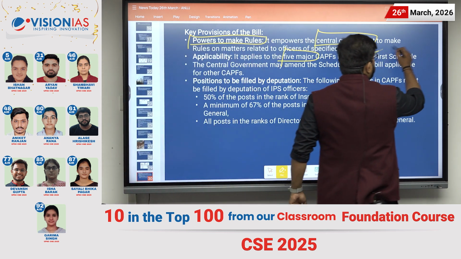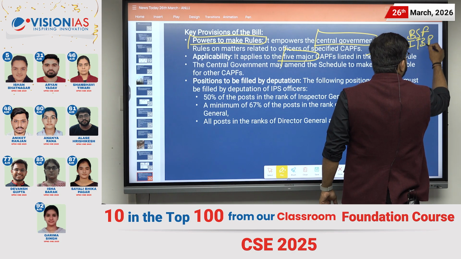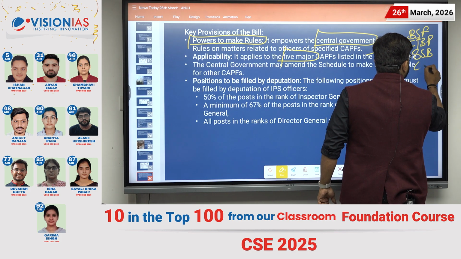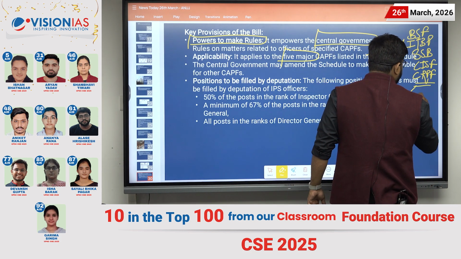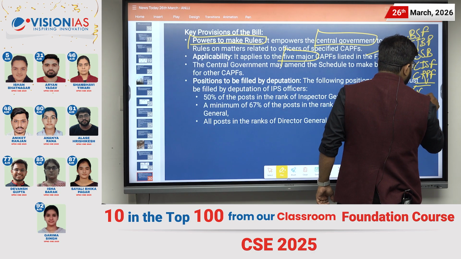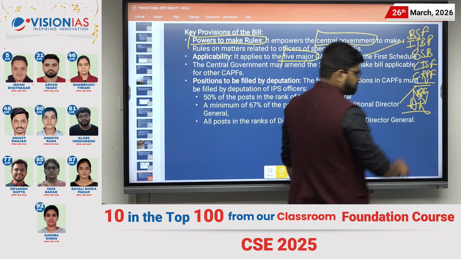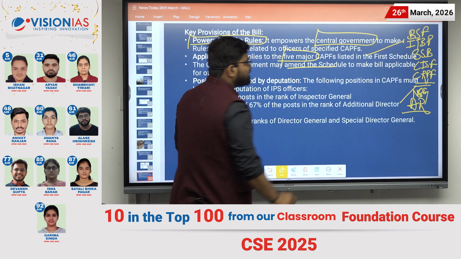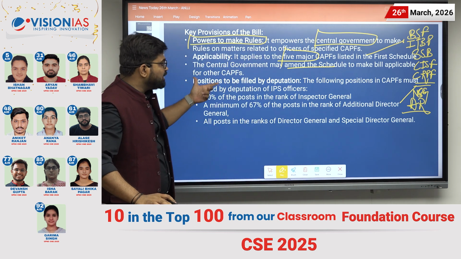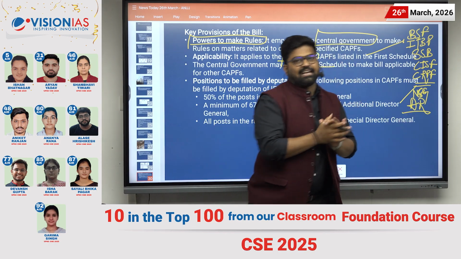It includes BSF, ITBP, SSB, CISF, CRPF. So 2 more CAPFs are remaining, that is NSG and Assam Rifles. But the bill says that the central government may amend the schedule to make the bill applicable to the other CAPFs as well, that is NSG and Assam Rifles.